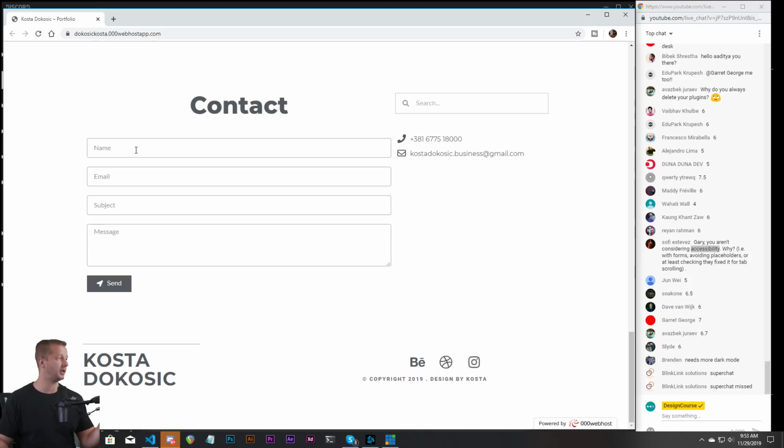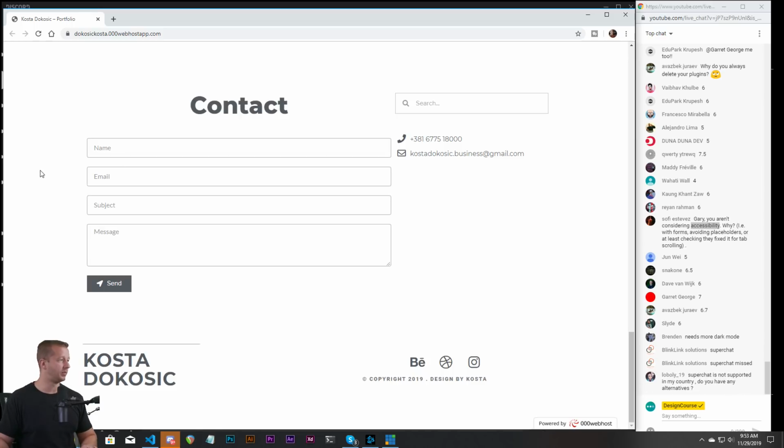A lot of people do the floating label thing. It looks like this, but if you left click, all of a sudden the name will come and float above it like a label. But really, I keep things simple and old school, and I just put a regular label here no matter what. So that's one thing to consider. All right, let's continue on.